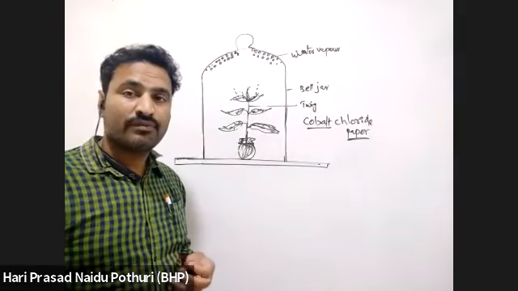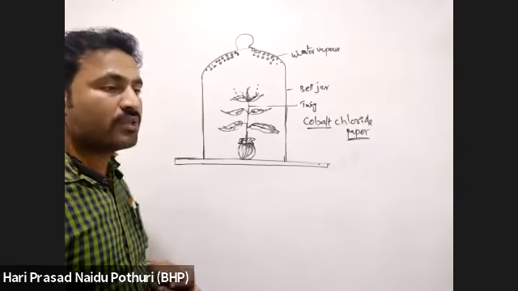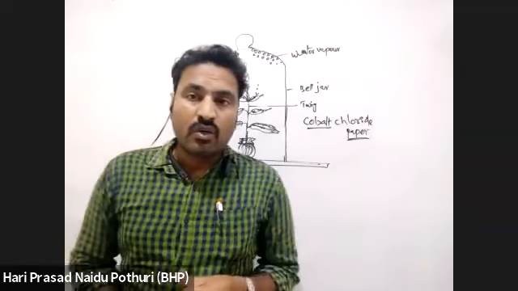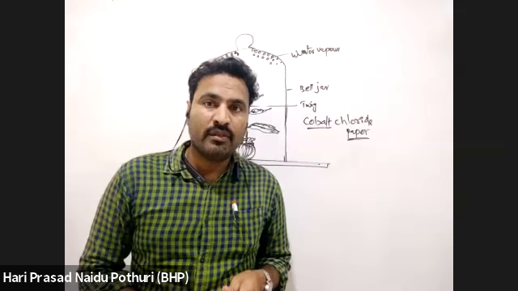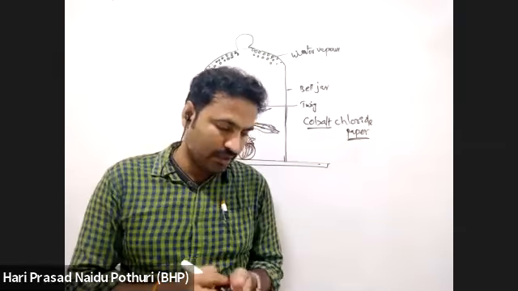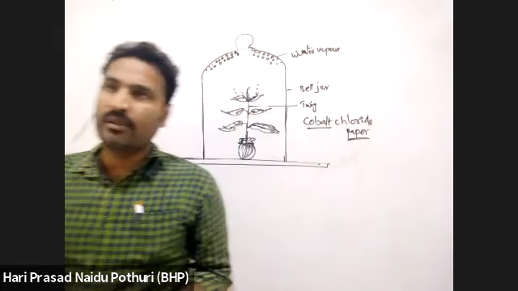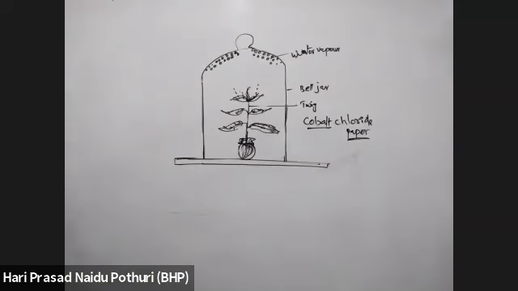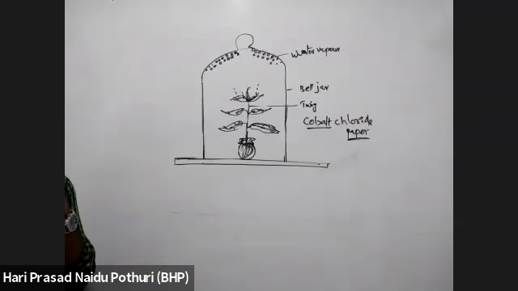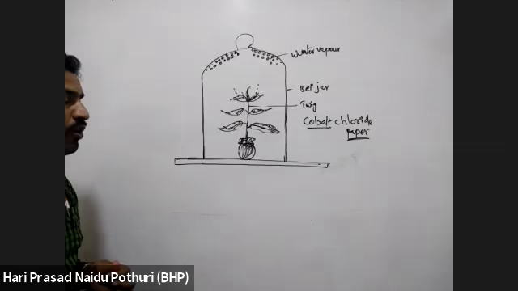Next point, after some time cobalt chloride paper turns from blue to pink color due to absorption of water.